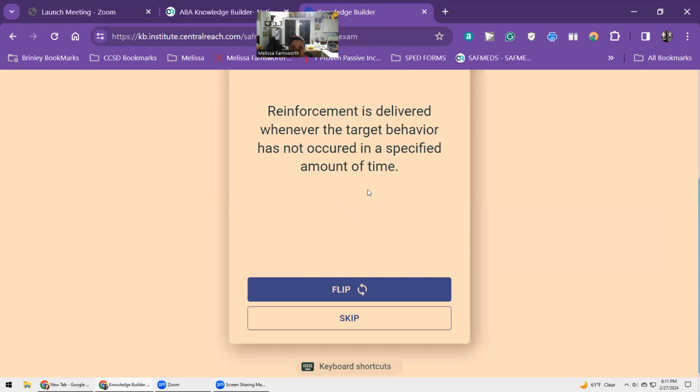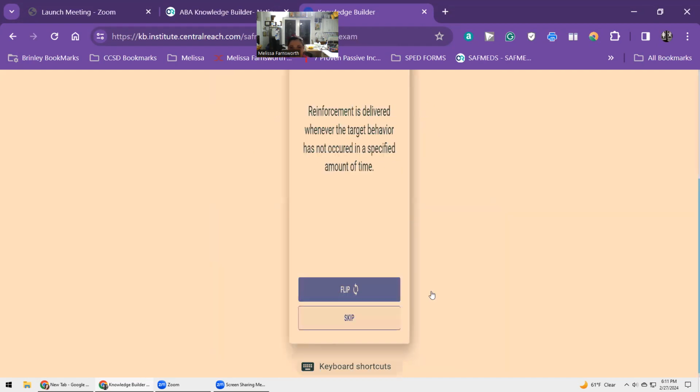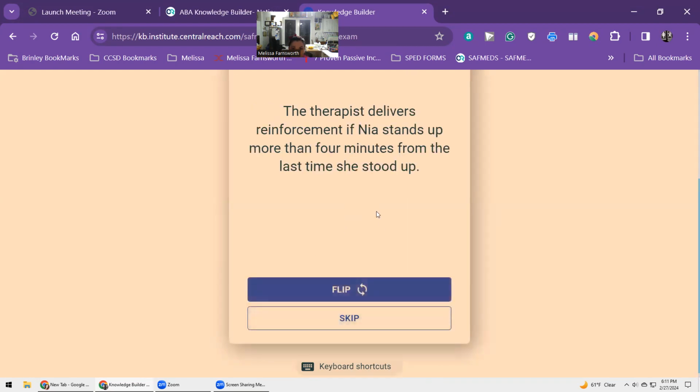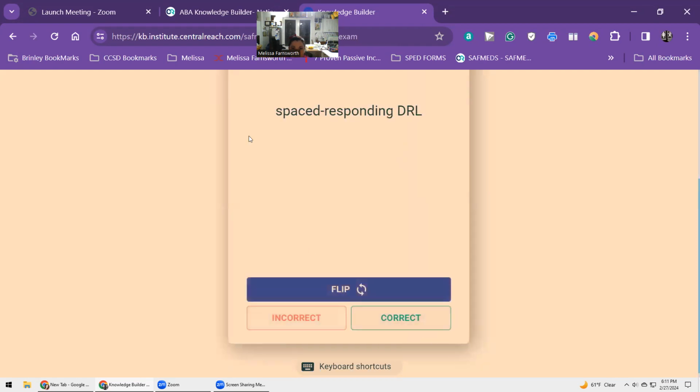Reinforcement is delivered whenever the target behavior has not occurred in a specified amount of time. DRO, differential reinforcement of other behavior. The therapist delivers reinforcement if Mia stands up more than 4 minutes from the last time she stood up.